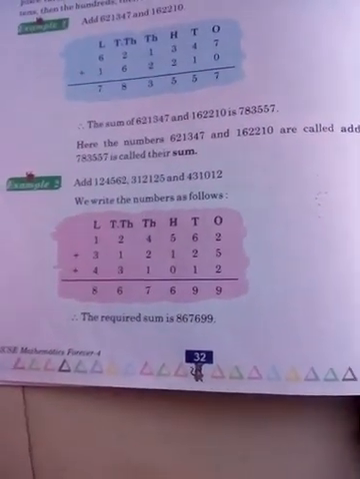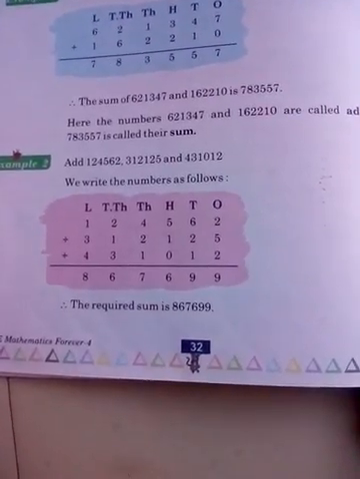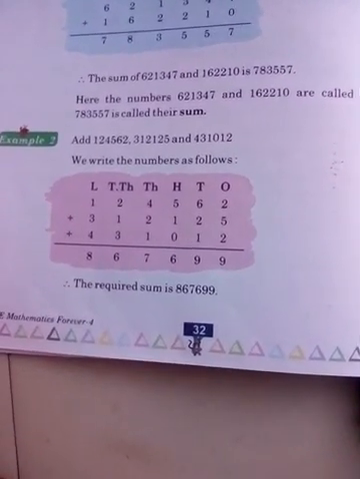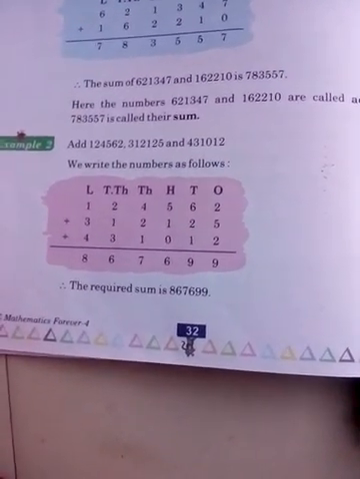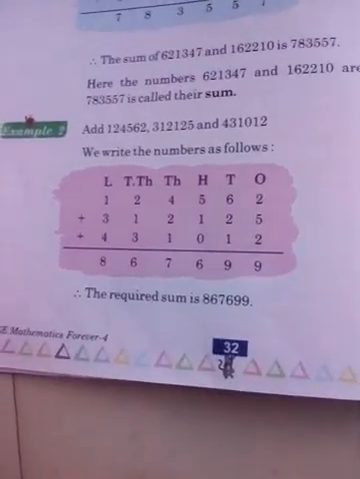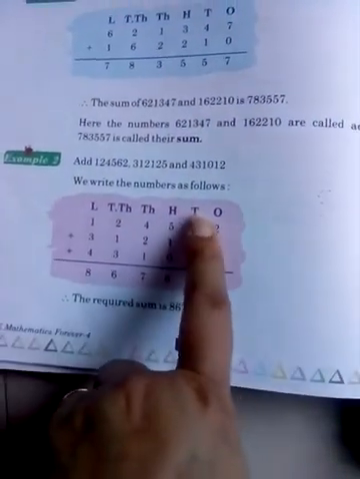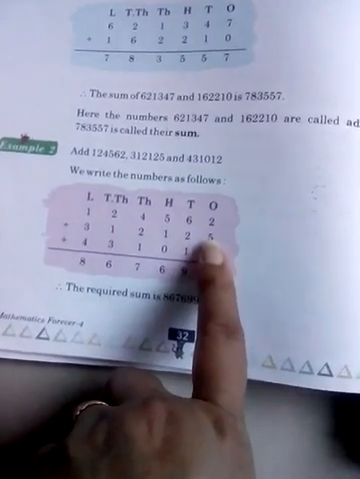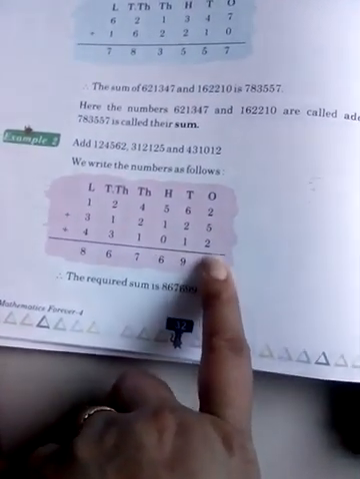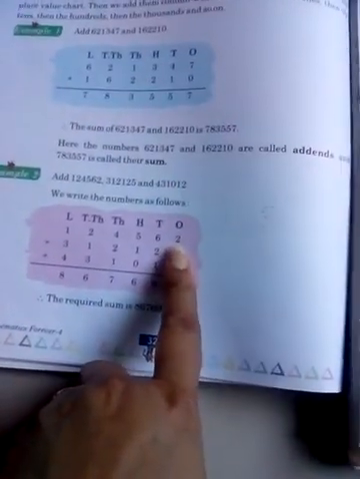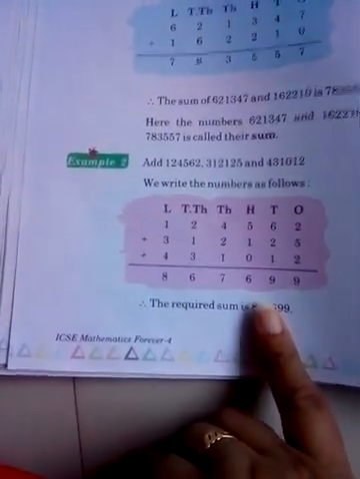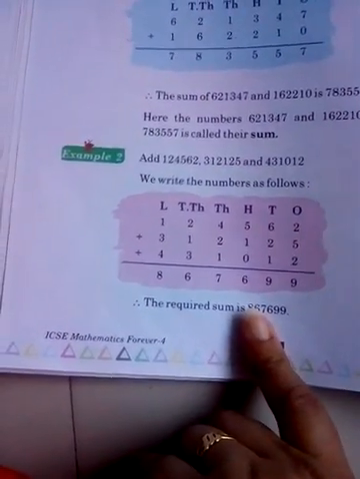Now there are three numbers given to you for the addition: 1,24,562, 3,12,125, and 4,31,012. Okay, first of all make a small place value chart like ones, tens, hundreds, thousands, 10,000 and lakh. Okay, and start writing the numbers. Whenever you are noting down the numbers in a column method, it is safer to start writing the number from the ones place. That means from the right hand side. So they are written like this. First of all you have to note them down in the column method.